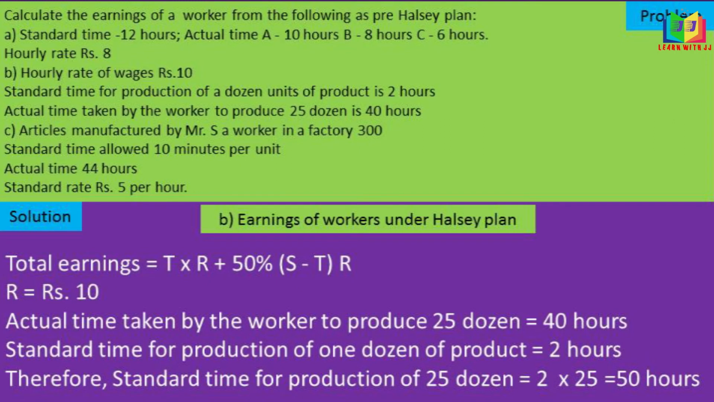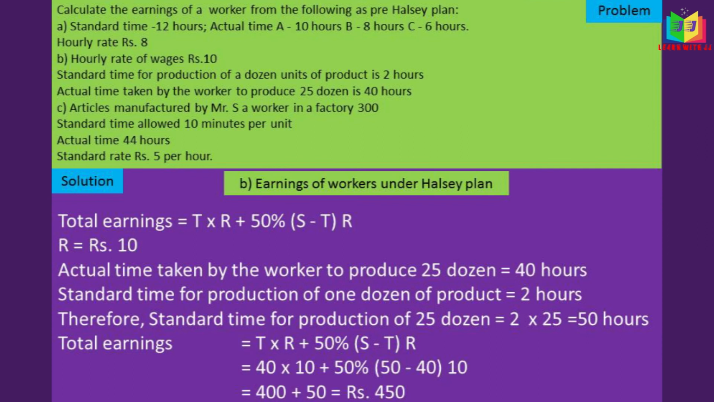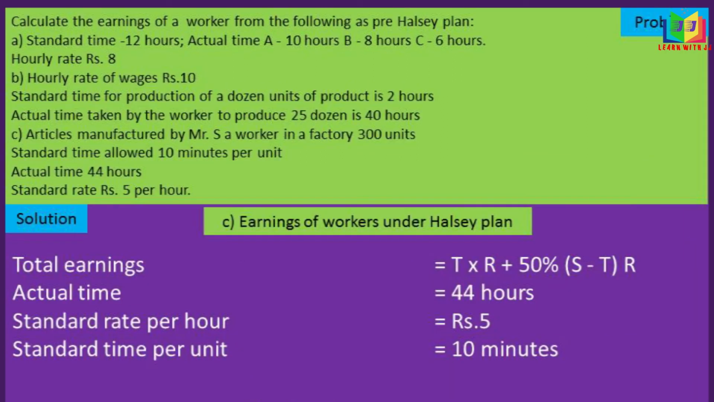For doing 1 dozen, it requires 2 hours. So for doing 25 dozen, 50 hours is needed. And using this, we can find out the earnings of the worker. So here the T is 40 hours, it is given in the problem, and R is also given, that is 10 rupees, and standard time we found, that is 50 hours. So if we substitute, we'll get rupees 450 is the earnings of the worker for producing this 25 dozens. And now we'll see the next question.